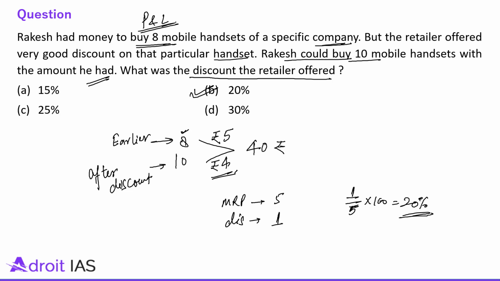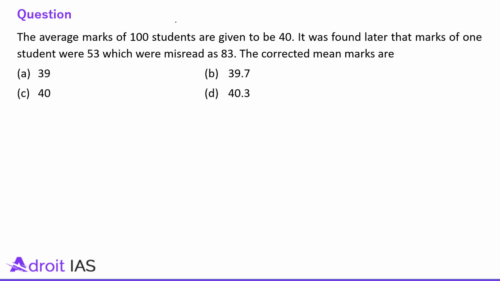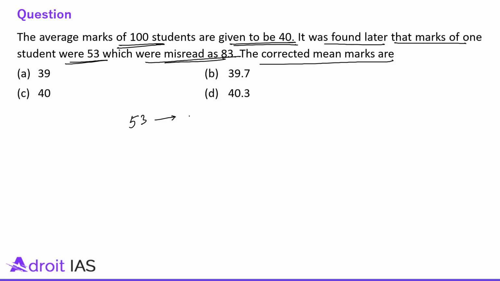All right. Now let's talk about the next question. The average marks of 100 students are given to be 40. It was found later that marks of one student were 53, which were misread as 83. The corrected mean marks are, see everyone, 53 misread as 83, right? So it means after the correction, we will make it 53 again.